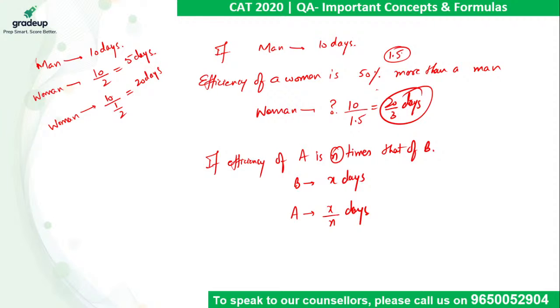We are using multiplying factor here. Right? So if man can do a work in 10 days and woman is 1.5 times efficient, so the time taken by woman will be 10 upon 1.5. Is it done, Chandrika?